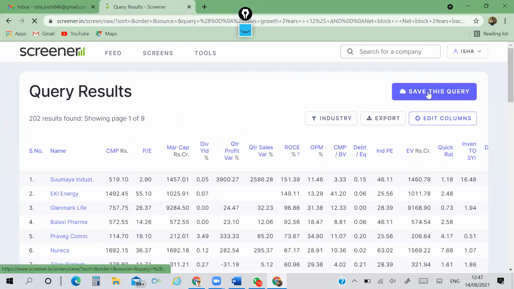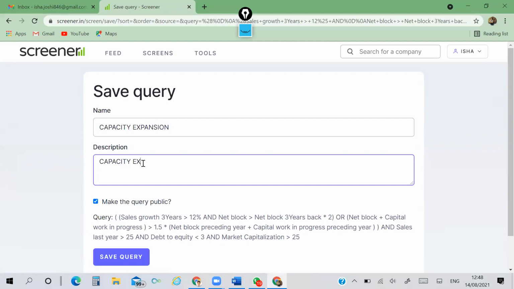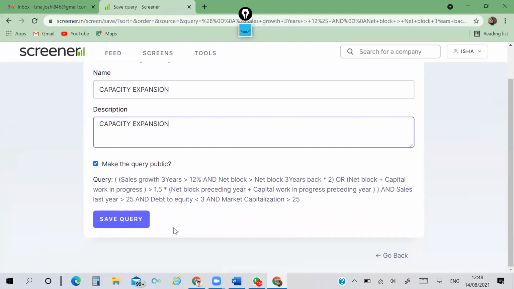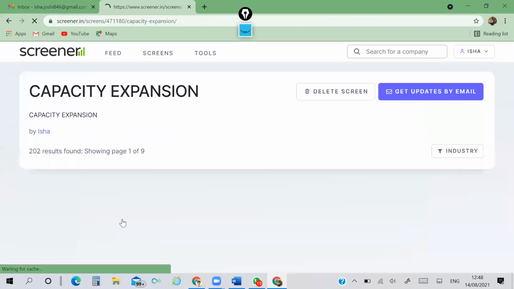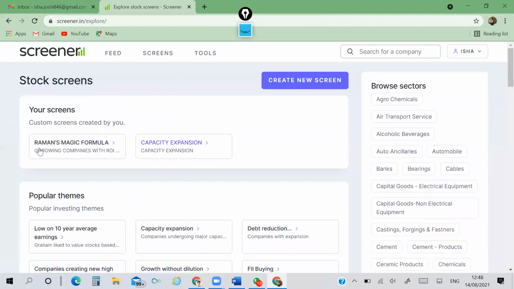We can save this query, save as capacity expansion. I can see here the whole query. Save query. Now this saved query has gone to my screens section. I can save multiple queries here and use them.